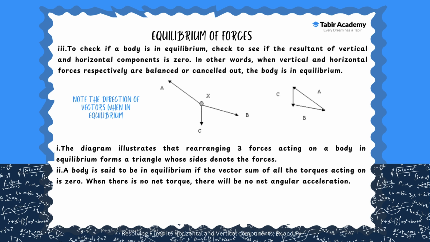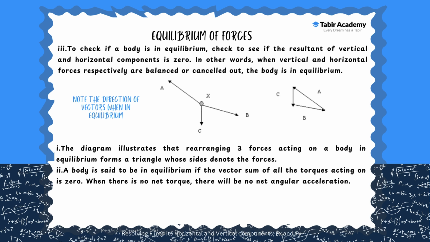Now, if you need to check if the body is in equilibrium, you'll see that the resultant of the horizontal and vertical components should always be equal to zero. So, in other words, we can also say that when the vertical and horizontal forces respectively are balanced or cancelled out, then we say that your body is in equilibrium.